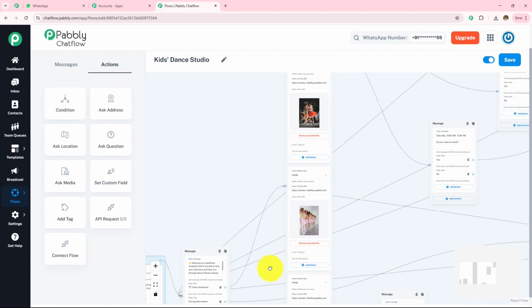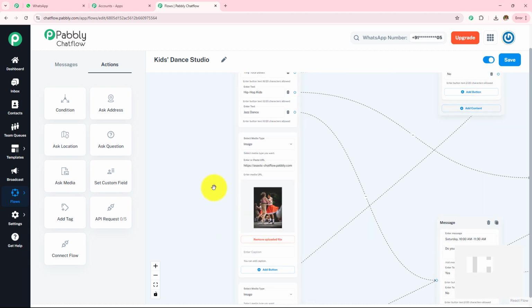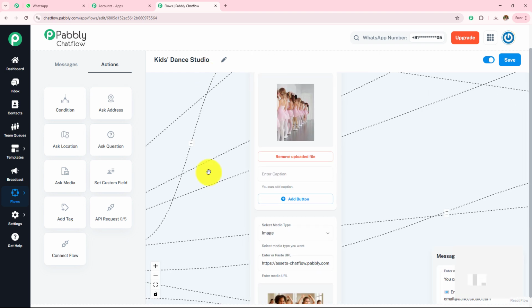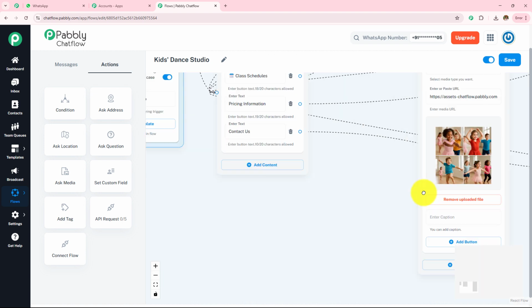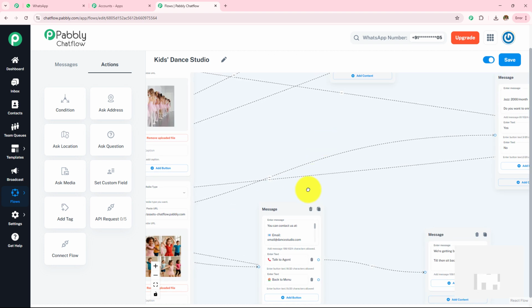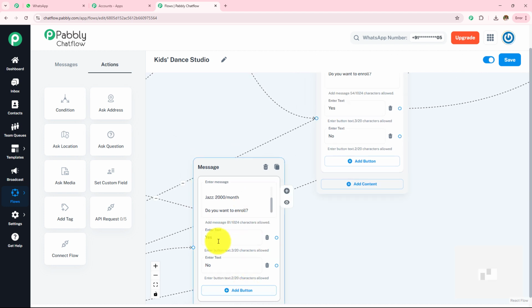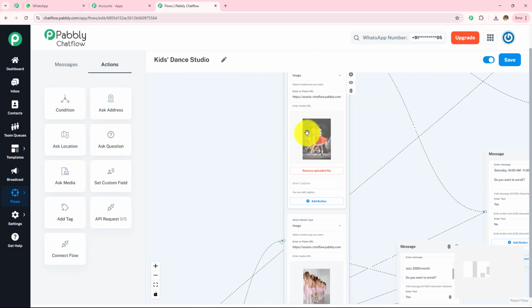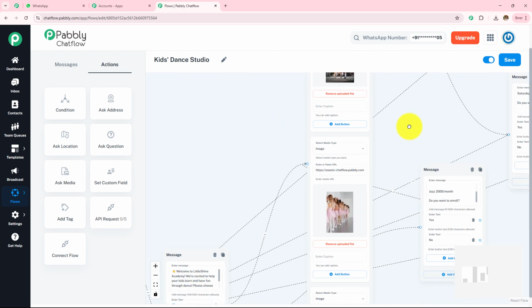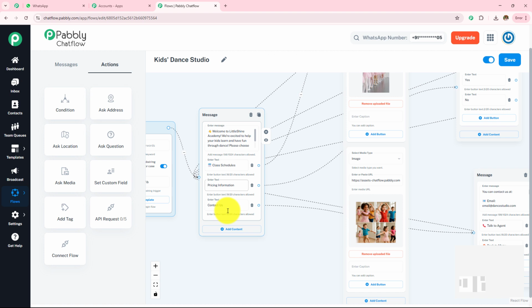For the class schedule, I have created this message where I have provided the options ballet, hip hop, jazz. Then I have uploaded some images, and then I have created a message for this pricing info where I have provided the pricing information, and then I have asked them if they want to enroll. If they click on this yes, I am going to send them this message in which I am going to send them the image and the class. They can select their class, and if they click on this no, I am going to send them the very first message.